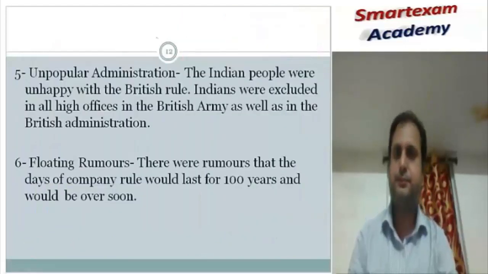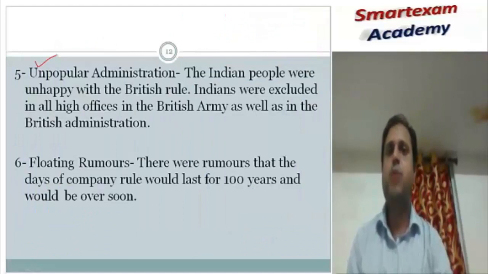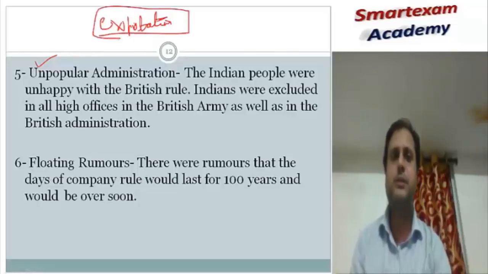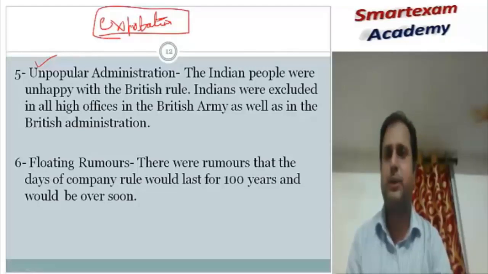Let's move. Fifth was unpopular administration. The British administration was very unpopular. Exploitation was extreme. The people were unhappy because of the mismanagement of the British Empire. All the high officers, all the high posts were reserved for the British people only.